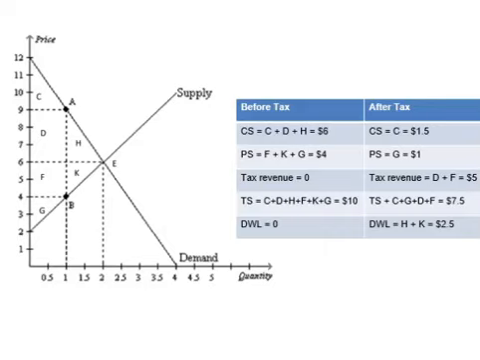Finally, the deadweight loss is the combination of the areas H and K. Assume that it's a triangle again. We can calculate its area directly. It is $2.5. There is another way to calculate the deadweight loss. Remember that by definition, it is a decrease in total surplus. We can simply take the total surplus before tax minus the total surplus after tax. So it is 10 minus 7.5 equals $2.5. There you have it, the connection between market efficiency, taxes, and elasticity.